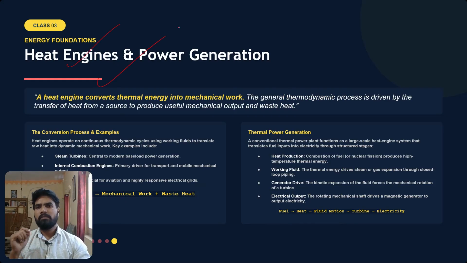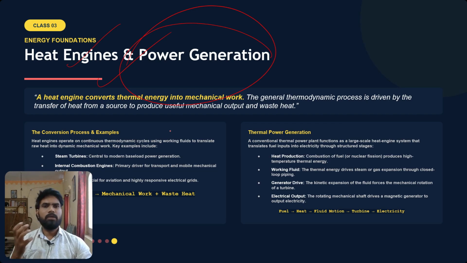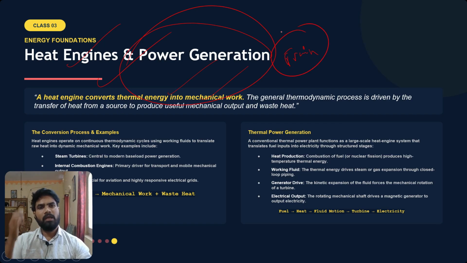So right now we will see what a heat engine and power generation are. What is a heat engine? A heat engine converts thermal energy into mechanical work. Best example, let me tell you, a train. Earlier, how did trains used to run? Simple. We used to burn coal, heat is generated, and with that heat we used to boil the water. Water vapor is generated, and that pushes the rail engine. So in this way, thermal energy is getting converted into mechanical energy, and the train is getting moved. This is called a heat engine, where thermal energy is converted into mechanical energy.